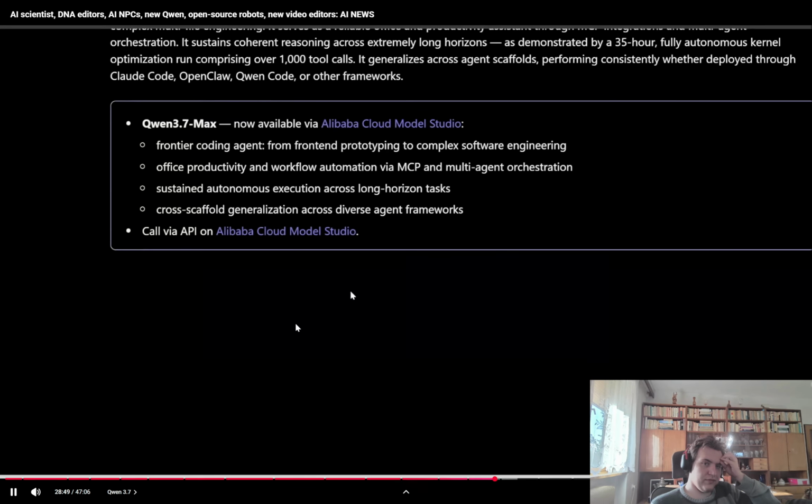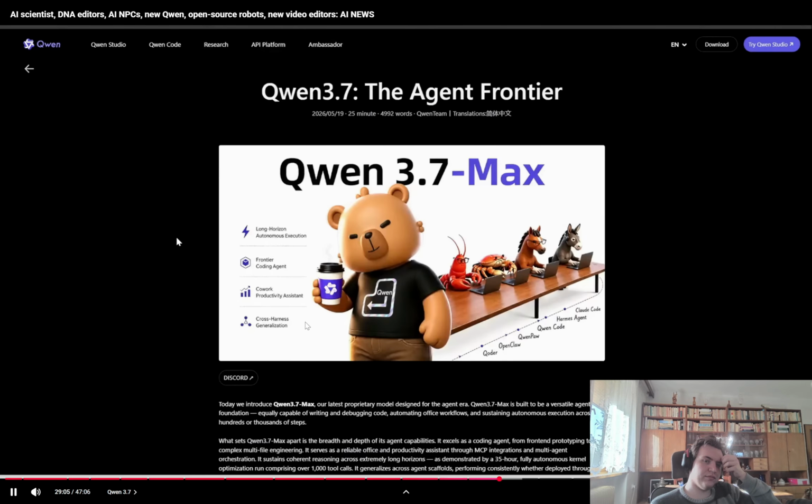Now, currently this is available via Alibaba's Cloud Model Studio and via API, so it's not open source yet. But Alibaba does have a history of open sourcing their Qwen models, so I'm hopeful that they will open source this in the future as well. If you're interested in reading further, I'll link to this main page in the description below.